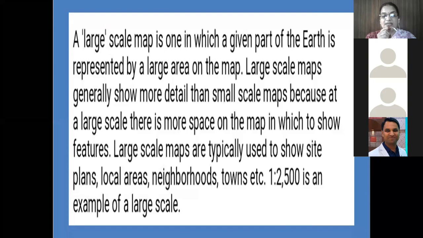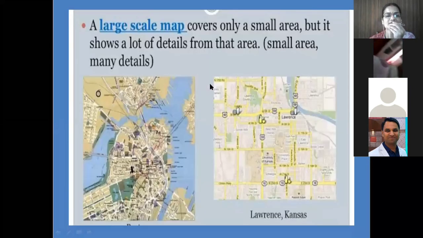Large scale maps are typically used to show site plans, local areas, neighborhoods, towns, etc. Students, so large scale maps are typically used to show site plans, local areas, neighborhoods, towns, etc. So, in short, we can say that a large scale map is one in which a given part of the earth is represented by a large area on the map. You can see this example of this. Large scale maps cover only a small area, but they show a lot of detail for that area.